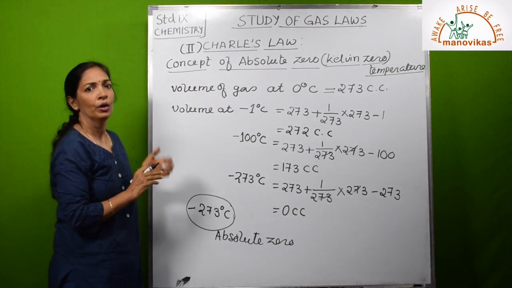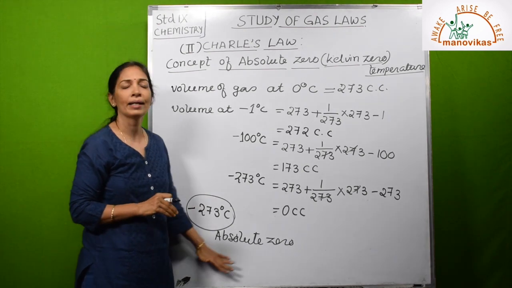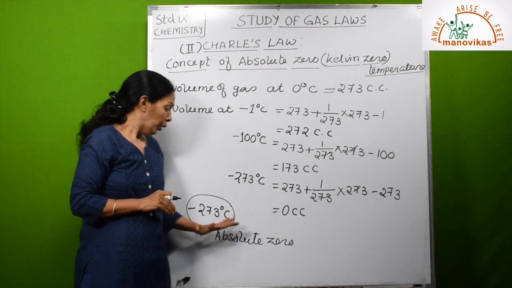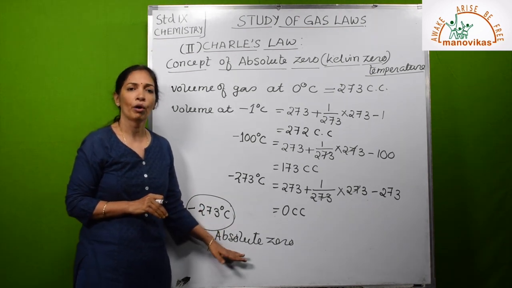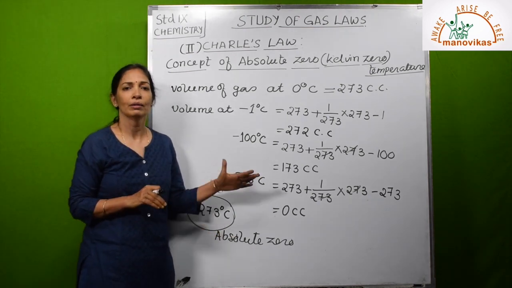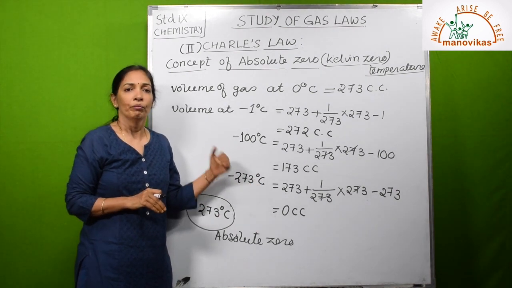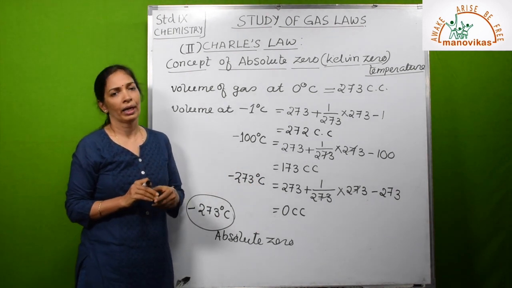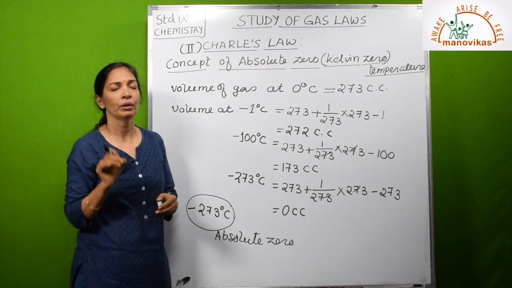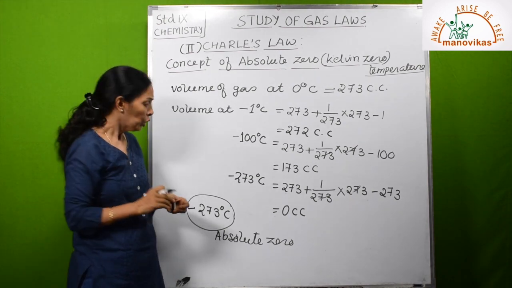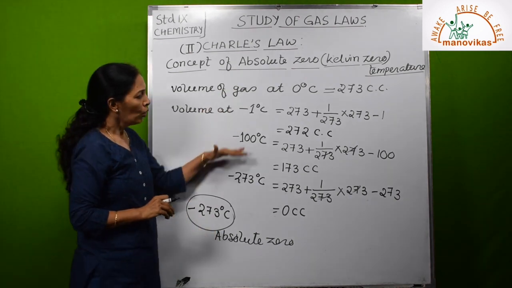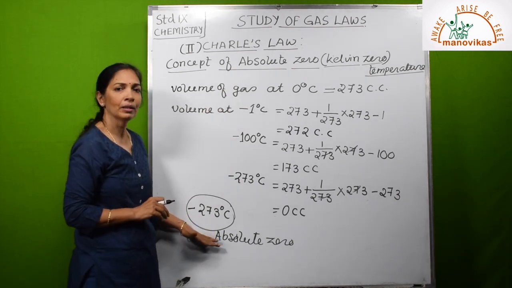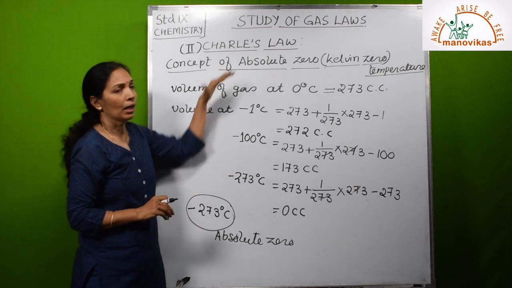To honor Kelvin, it is also called Kelvin zero. Now, what is absolute zero? It is the lowest limit of temperature where the volume of an enclosed mass of dry gas at constant pressure becomes zero. Okay, so it is not possible to reach. So this is Kelvin's observation and a little change in Charles' law.